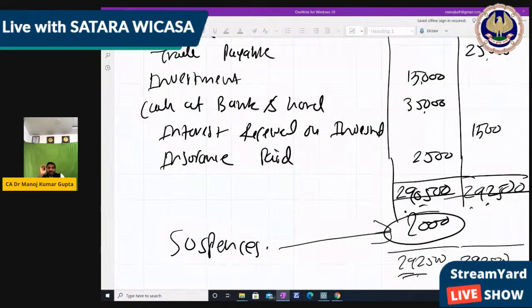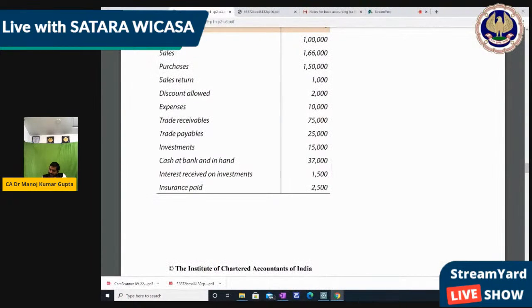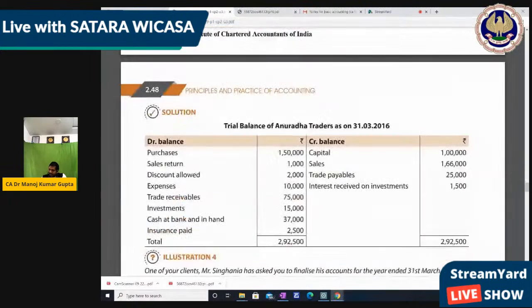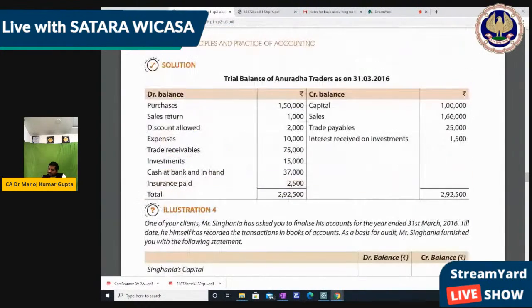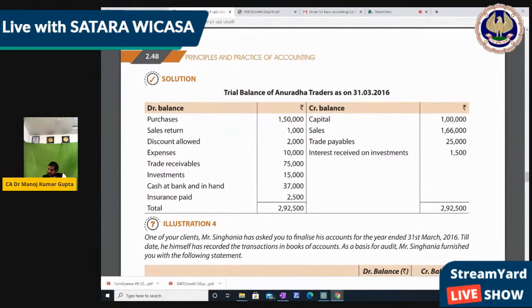But if there is no mistake, if we used all transactions as they are, and still the trial balance does not tally, that is not our fault, because we don't have an idea about the first two parts, journal entry and ledger, right? Maybe they had also done the same thing. Let's see whether the trial balance tallies. The trial balance tallies: 292,500, 292,500.